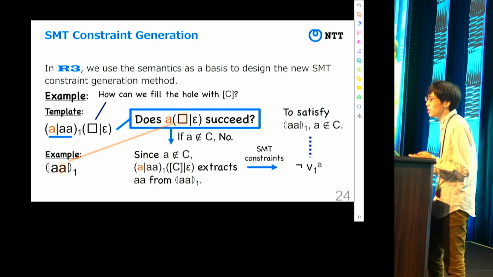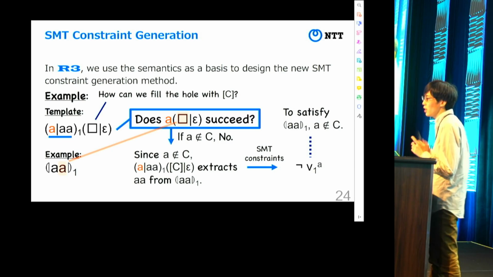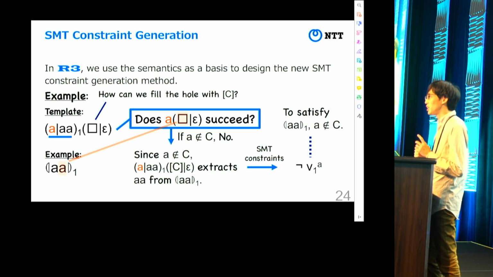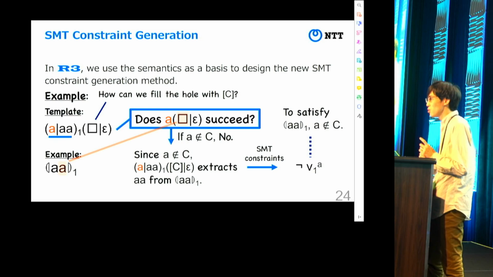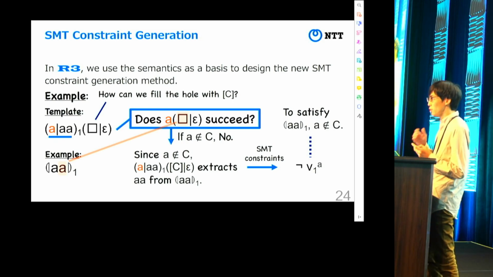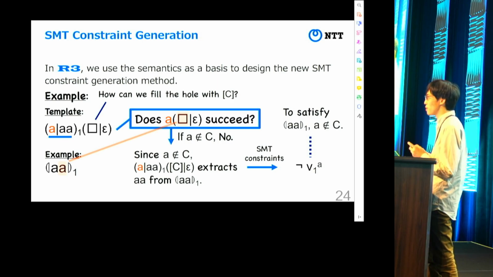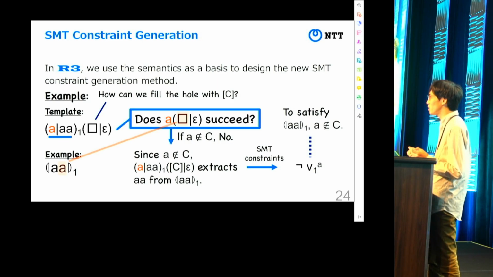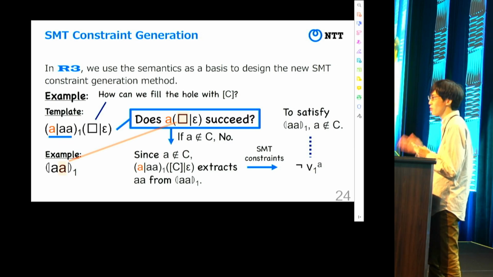So based on the semantics, we can define the method for generating an SMT constraint. In a similar way as that of the semantics, we use continuation for disambiguous matching. And we check which character we should add to the set of characters for satisfying examples.